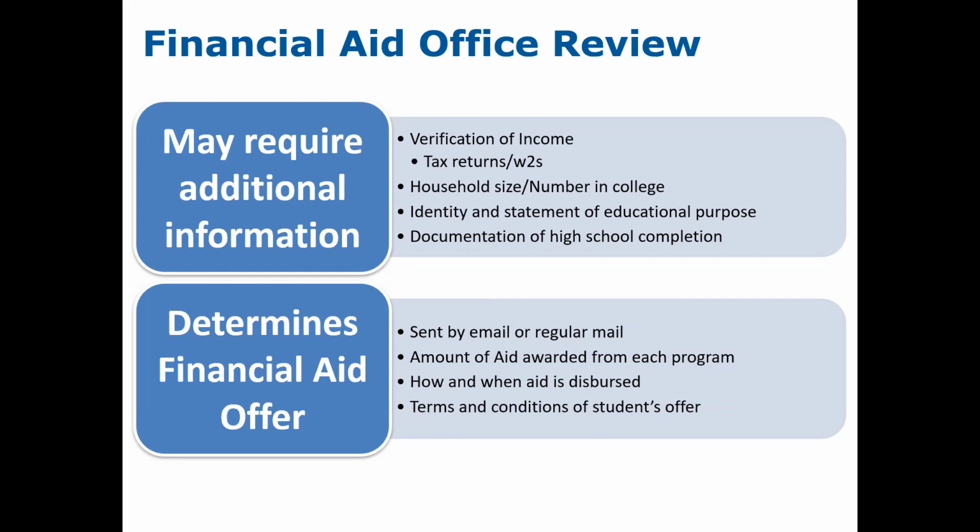Once the school determines the financial aid offer, those are usually sent to the student either by email or regular mail, and sometimes could come in the form of an email that directs a student to the school portal to actually see the awards. And I'll talk about that here in just a second. The financial aid offer will include the amount of aid that is awarded from each program. It should explain to the student how and when that aid is dispersed and the terms and conditions of the student's aid offer.